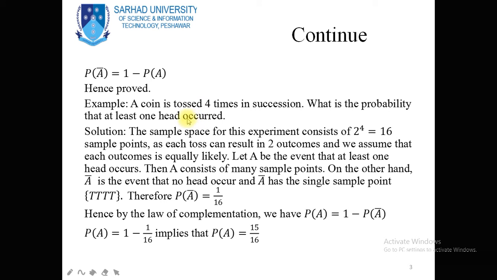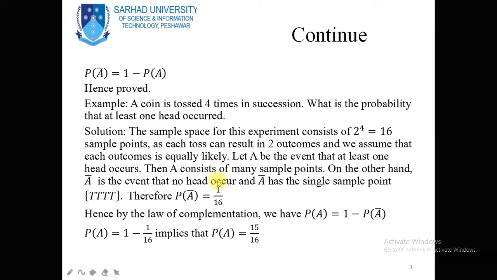Now if we use the opposite statement, that suppose no head appears, then this will be the complement of our choice event. Let A be the event that at least one head appears, and this event A contains our choice outcomes. So this event A has 15 outcomes in which there exists at least one head.